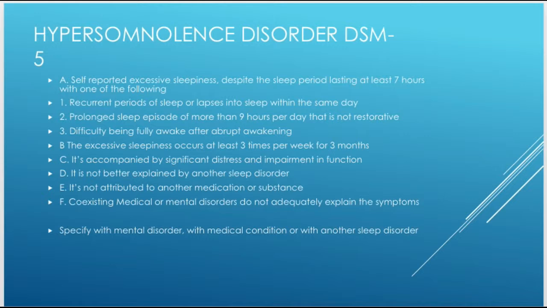Number three, difficulty being fully awake after abrupt awakening. And of course, criterion B, the excessive sleepiness occurs at least 3 times per week for 3 months. So 3 times per week for 3 months, same as insomnia, really. It's accompanied by significant distress and impairment in function. So again, anything that's a disorder is accompanied by significant distress and impairment in function.